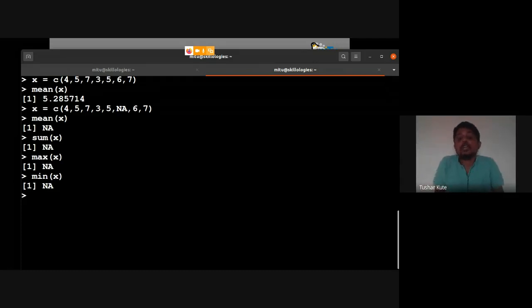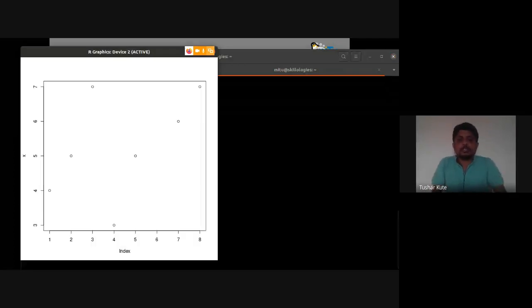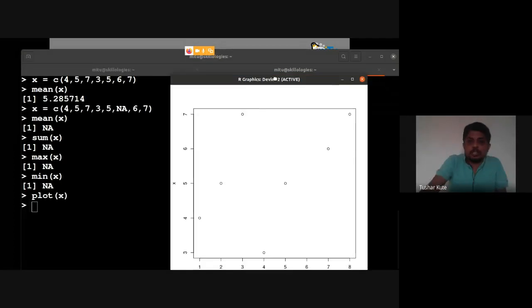Why? Because one value is missing there. That's why we got this particular result created. And if I want to plot it, there's a function called plot in R that I can use to plot it. You can see it plotted. That NA is not plotted actually. This is the plot, R programming language plot that we can use with this.